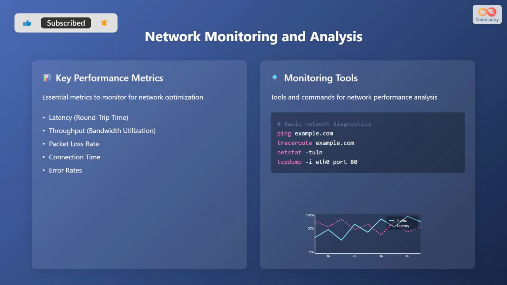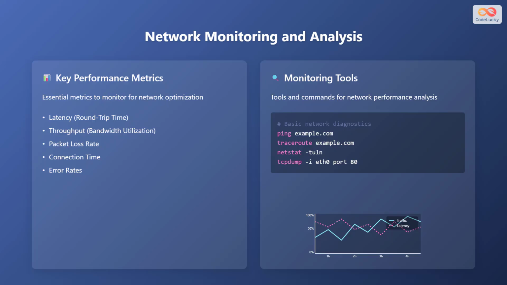Effective network monitoring and analysis are essential for identifying performance bottlenecks and ensuring optimal network operation. Let's look at key performance metrics and monitoring tools. These are the key performance metrics to monitor for network optimization. First, latency, measured by round-trip time, is the time it takes for a packet to travel from source to destination